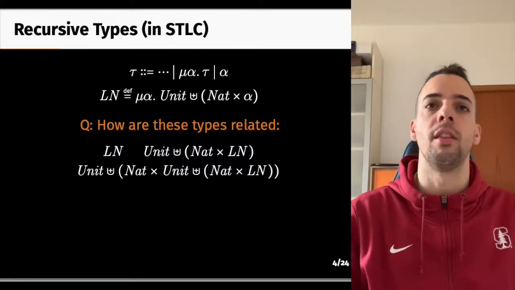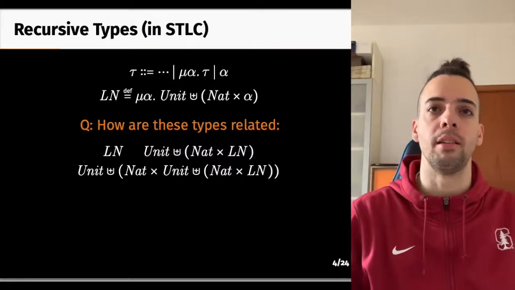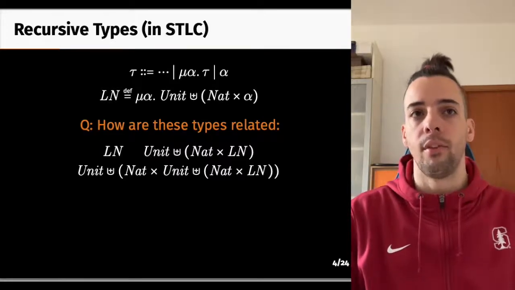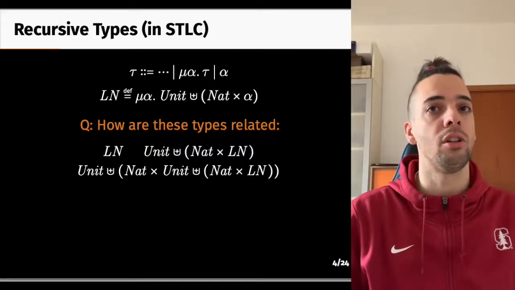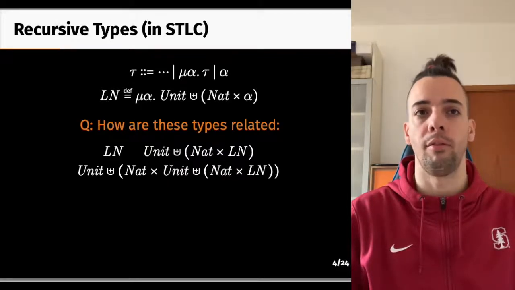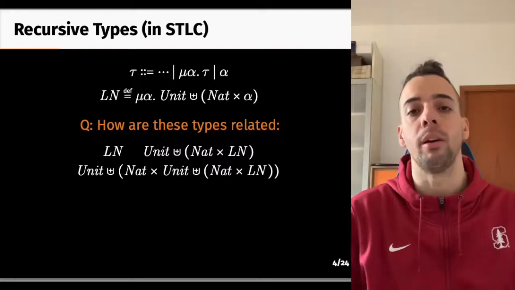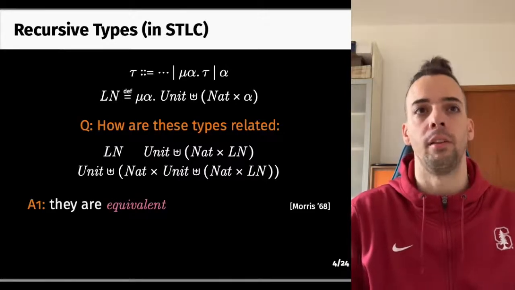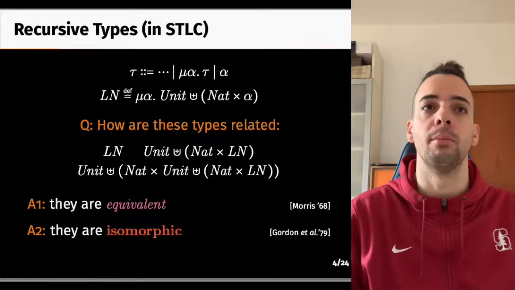The natural question that arises once we have defined these types is how to relate a type and its unfoldings. That is, the relation between ln and its first level unfolding, by which we mean just take the recursive type and replace its definition for any occurrence of the type variable alpha, or its second level unfolding, that is, the unfolding applied twice. The initial answer to this question was that these types are equivalent, while other researchers provided a different answer, stating that they are isomorphic.